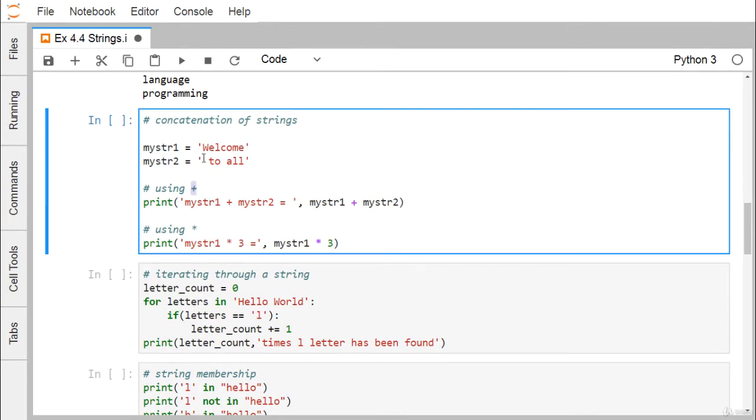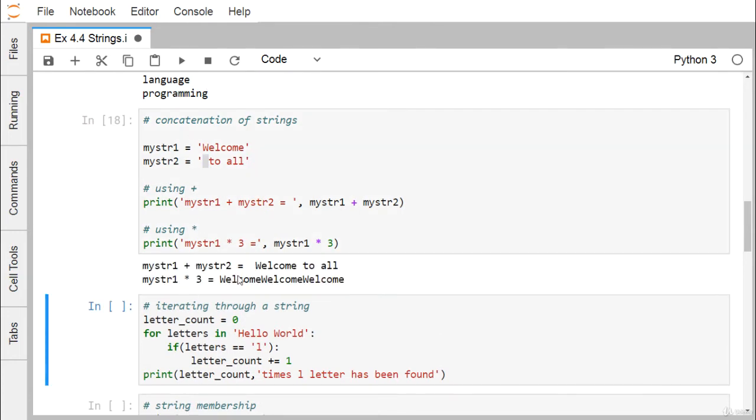So mystr1 and mystr2 contain "welcome" followed by one blank space, and then "to all". Now when we go for the concatenation, I'm getting this outcome: welcome to all. This blank space is essential because otherwise "welcome" and "to" will not have any separation, so they will get concatenated side by side.